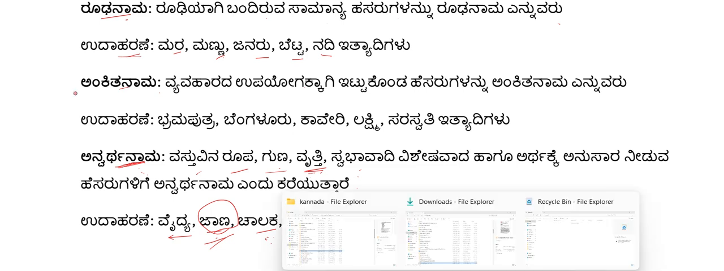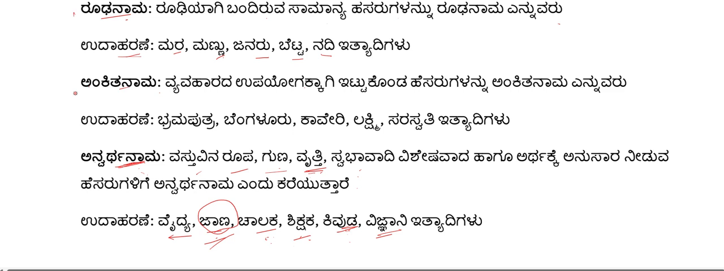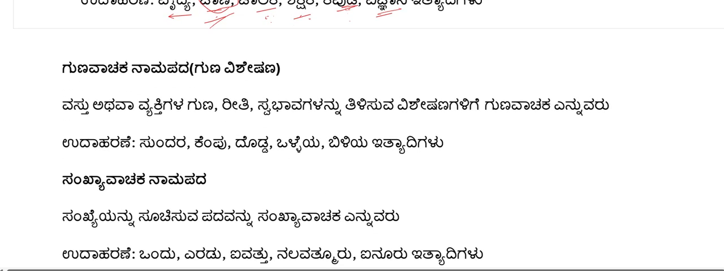And all these three, Rudhanama, Ankita Nama and Anvartha Nama, are three categories of Vastuvachaka. Then next, we will see the next noun. This is Gunavachaka Namapada. This is very similar to adjectives that we use in English. Adjectives that tell the quality, manner, or nature of a thing or person are called Gunavachaka. Something which specifies a certain character about that particular noun is called Gunavachaka.